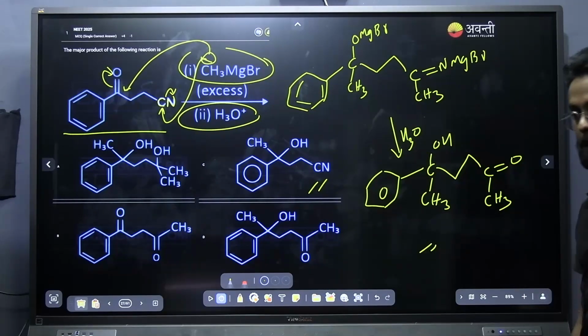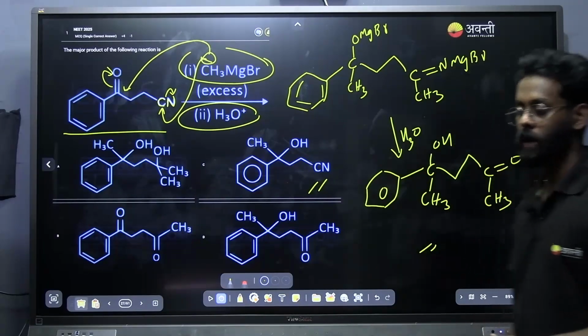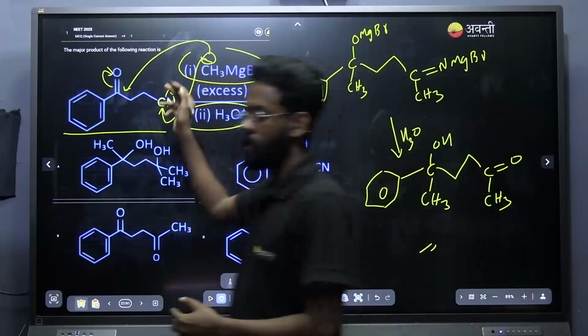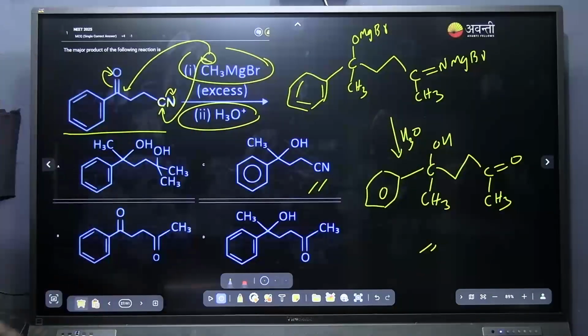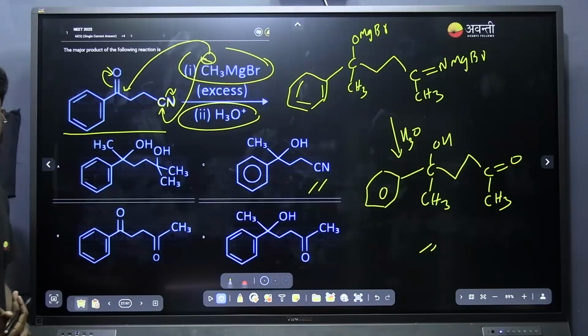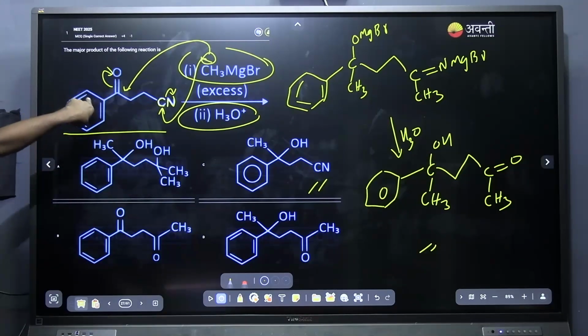Are you done? Shall I move to the next question, or any doubt in this question? As we are taking excess CH3MgBr, it will react with both carbons. The nitrile group will be converted to the carbonyl group, and the carbonyl group will be converted to the alcohol. That's the only thing.